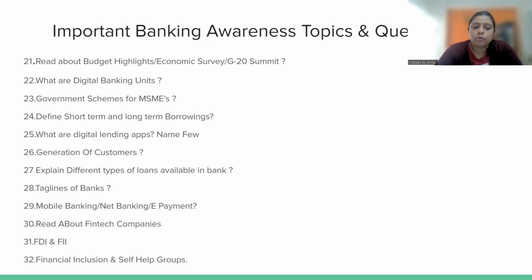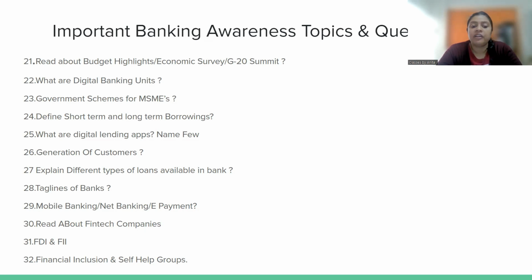Differentiate between mobile banking, net banking, and e-payment. What are these and how they differ from each other? Read about fintech companies. How many fintech companies are there and how they're different from the banks? FDI and FII, foreign direct investment, and foreign institutional investor. So you should know what are these and what are the differences between the two.